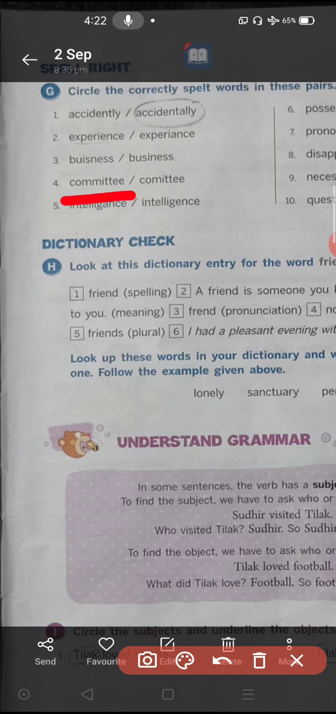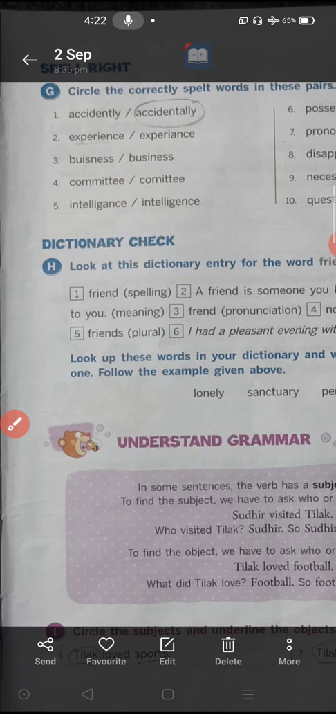Next, the fourth word, COMMITTEE, committee. Here it is MMI in this first one, here MI is there. Which is correct? The correct word is this one only. The committee spelling is COMMITTEE, committee. Clear? Okay, let us go to the fifth question.